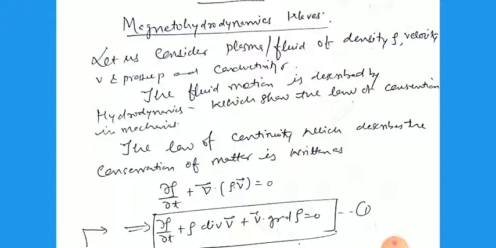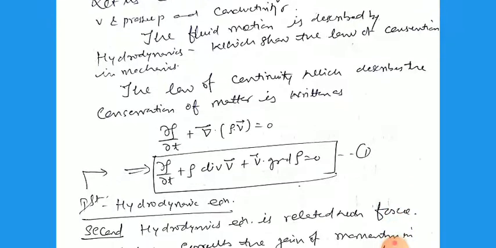So the law of continuity, which describes the conservation of matter, is written as ∂ρ/∂t plus ∇·(ρv) equal to 0. This is the law of conservation of matter, or the equation of continuity for matter. On expanding this, we obtain ∂ρ/∂t plus ρ times divergence of v plus v dot gradient of ρ equal to 0. This is called the first hydrodynamics equation, or the magnetohydrodynamics equation.